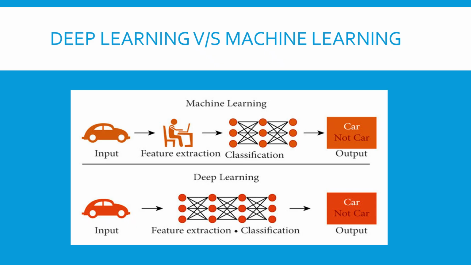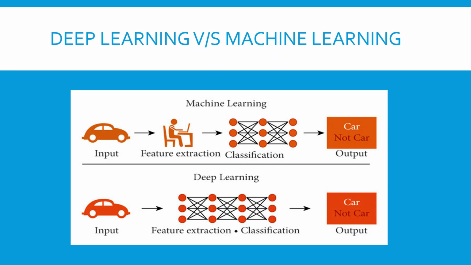Here you can see, in machine learning, if I'm performing a classification of car and not a car, I have to give my features, like I have to tell it that it has four wheels, four windows, or whatever weight. But in deep learning I need not give the features, like the number of wheels; it learns by itself. So that is one major difference between machine learning and deep learning.